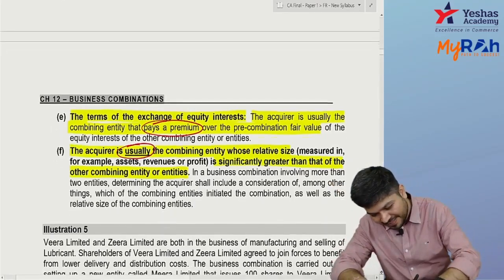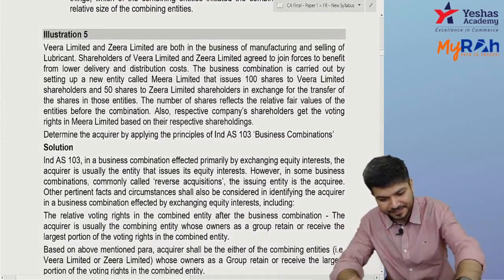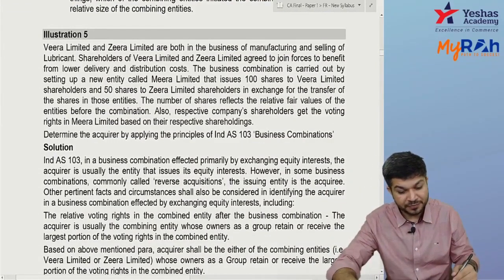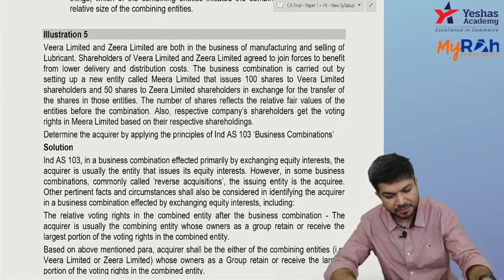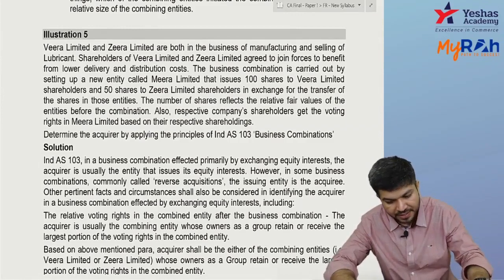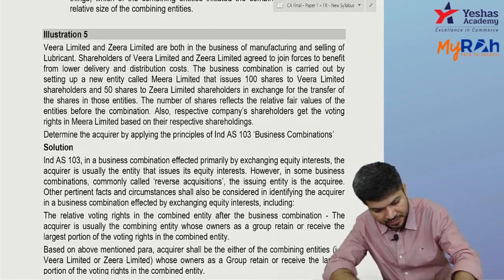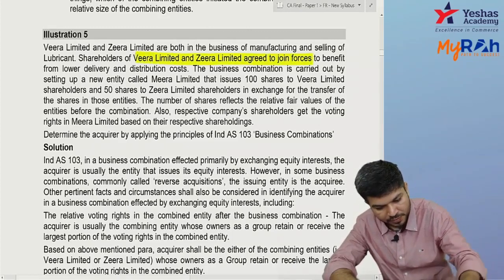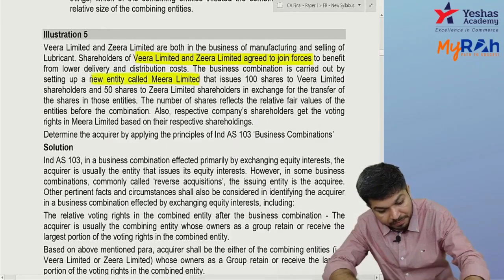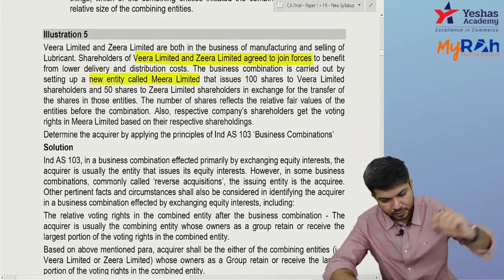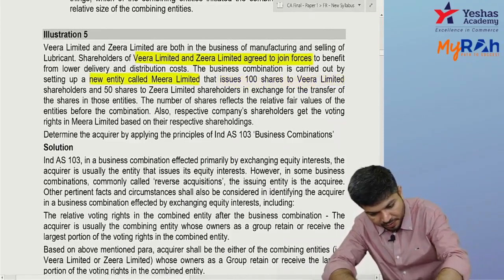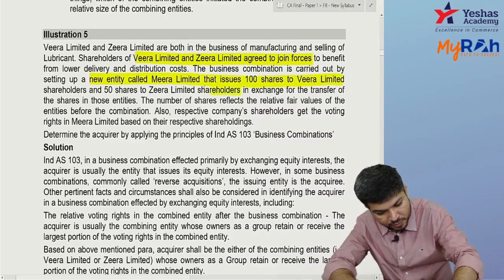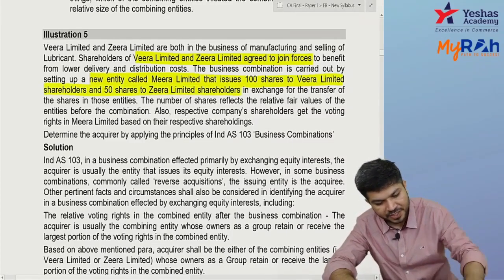Come to question number 5. Veera Limited, Zira Limited. Veera and Zira, they both are in business of manufacturing and selling lubricants. The shareholders of Veera and Zira decided to join forces. Okay, so Veera and Zira agreed to join forces and a new entity called Meera comes up. They issue 100 shares to Veera's shareholder, 50 shares to Zira's shareholder in exchange for their shares.